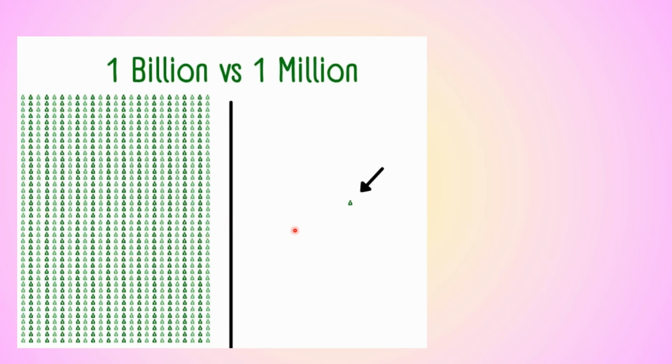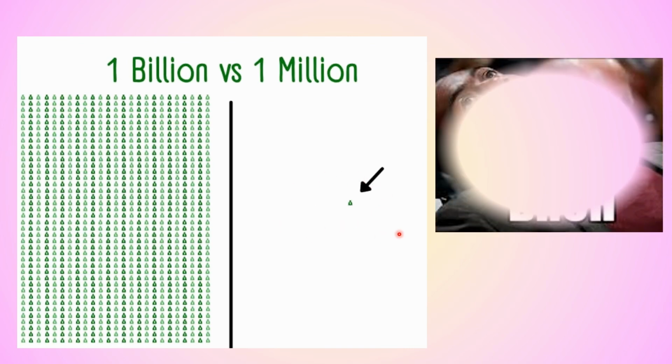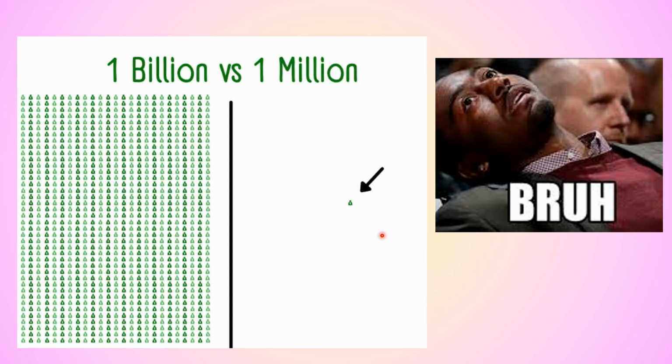In other words, we need 1,000 of these 1 million years just to make 1 billion. That is a huge difference. 1 billion is so much larger than just 1 million. Now imagine this times 4.5 for the total age of the Earth.